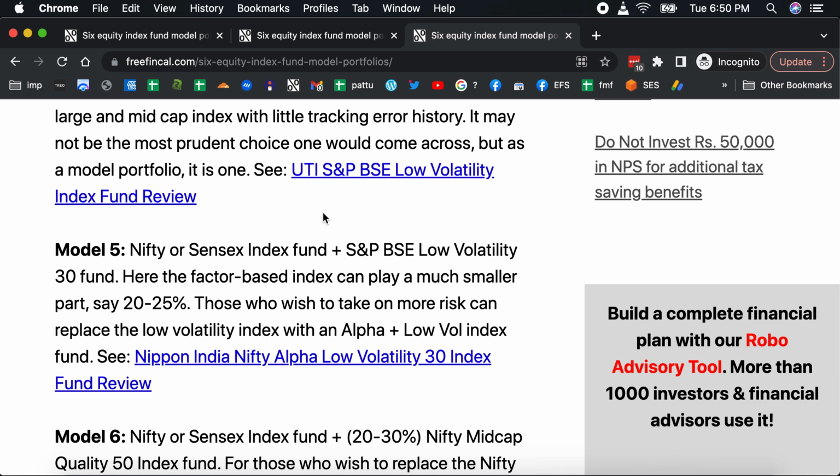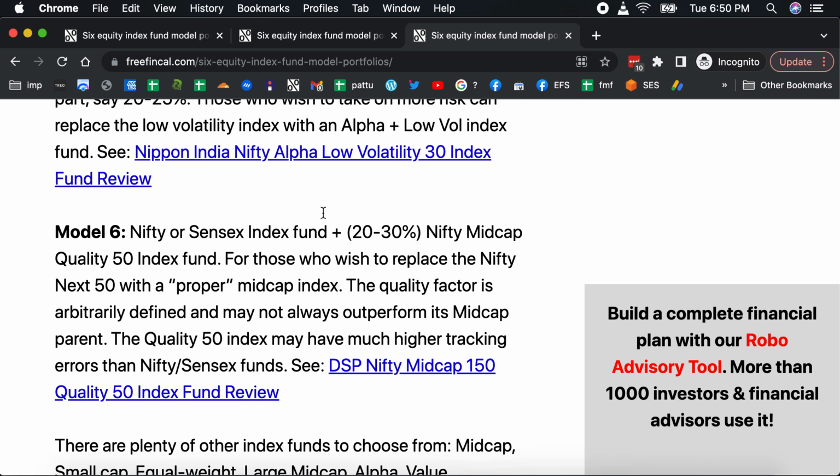You can combine Nifty or Sensex with the low volatility fund. You can have a factor based index fund that is a low volatility, for example, let's say 20% or 25% of the portfolio. That's possible. If you want to have additional risk but not always additional reward, then you can replace the low volatility with the alpha plus low volatility index fund. That's also a possibility. Those are different ways to play the passive investing game. It's up to you how to do it. I mean, you can't say this is right, this is wrong.